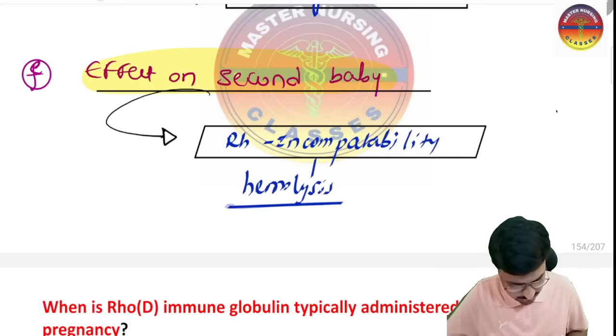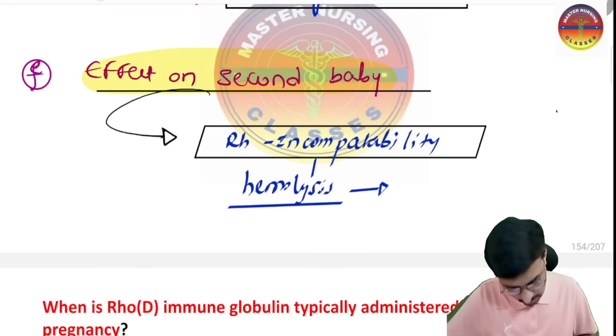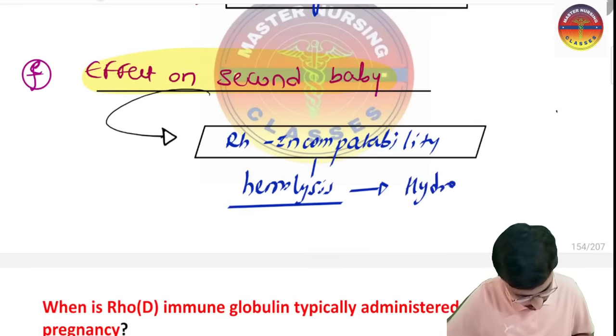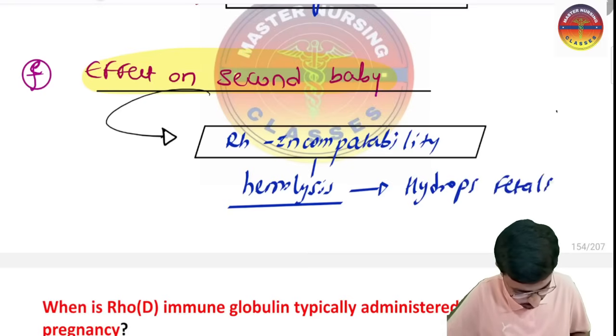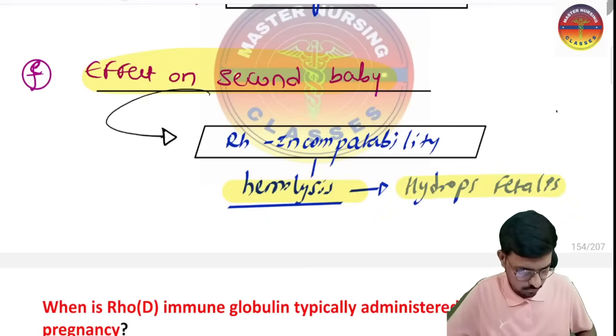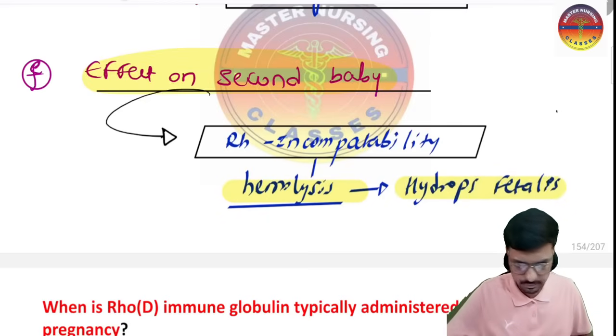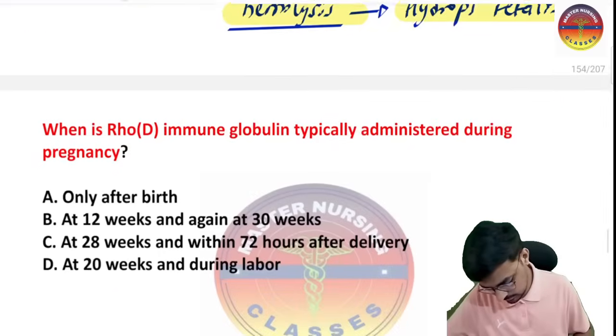When an excessive number of cells break, all the fluid will leak into the body of the fetus. So that will cause hydrops fetalis, where the fetus body is completely filled with fluid. This is what you can call hydrops fetalis. Okay, is that clear to every one of you? Yes. The next question is this one.